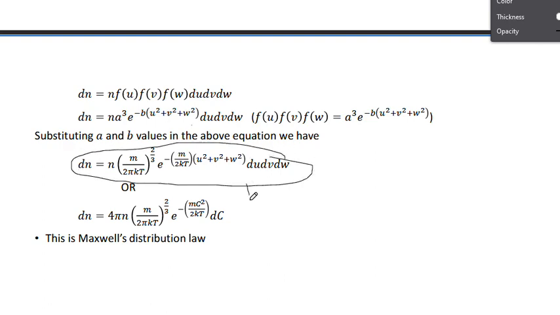Or we can write it like this also. This formula we use in the last unit, that is in statistical mechanics, not only this formula but others also. So friends, please keep in mind, it is a very very important formula. dn equals n into (m by 2 pi kT) power 3 by 2 e power minus m by 2 kT (u square plus v square plus w square) du dv dw. And in terms of c, dn equals 4 pi n (m by 2 pi kT) power 3 by 2 e power minus m c square by 2 kT c square dc. In the place of the sum of squares, c square is written, that's it.